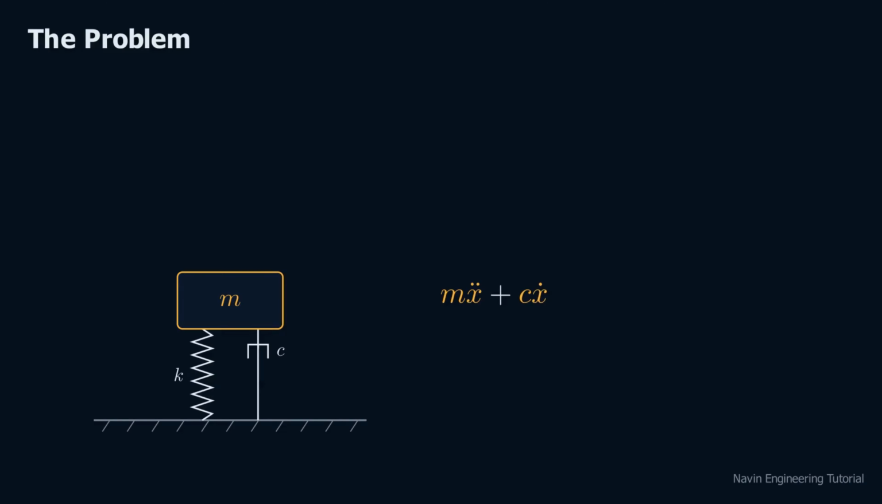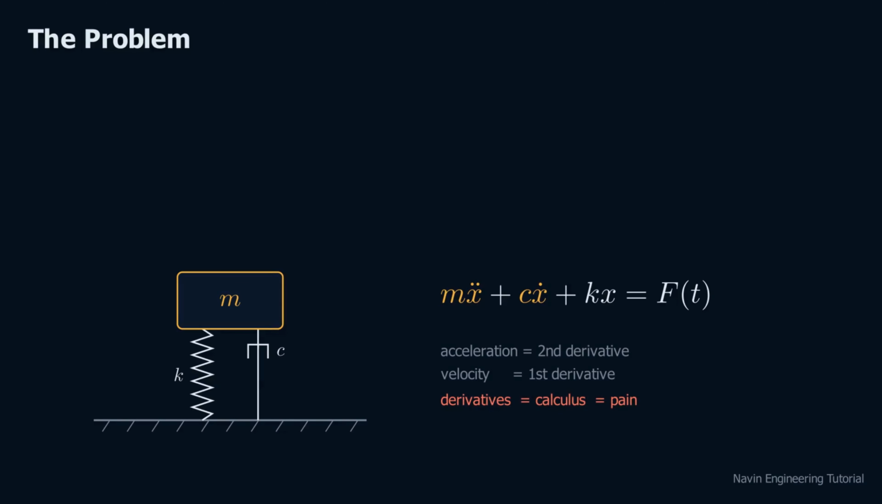Newton's second law gives us this. Mass times acceleration plus damping times velocity plus stiffness times displacement equals the applied force. And there is the problem. Acceleration is a second derivative. Velocity is a first derivative. This equation mixes a function with its own rates of change, and that is exactly what makes it hard.